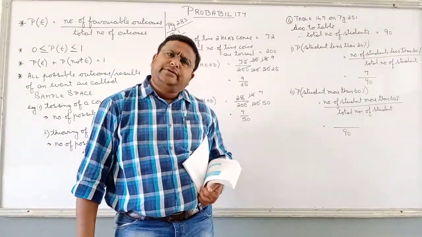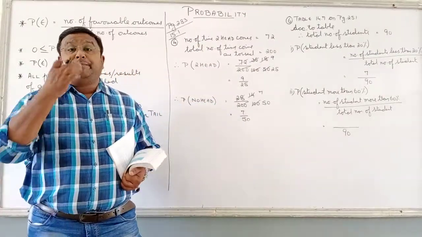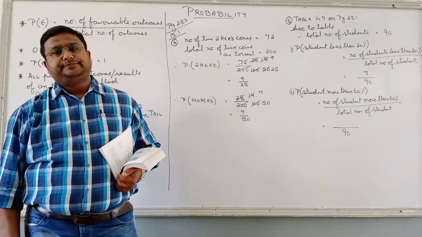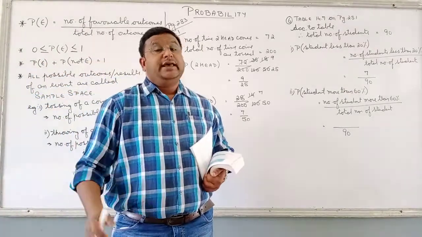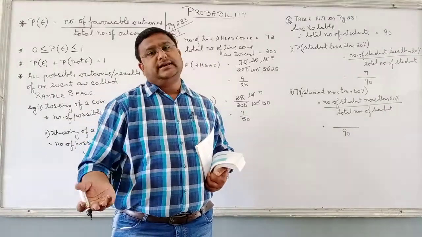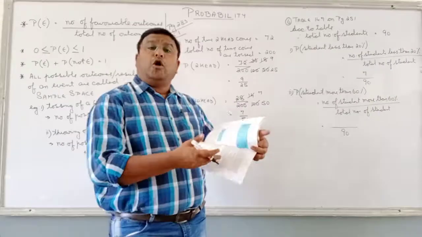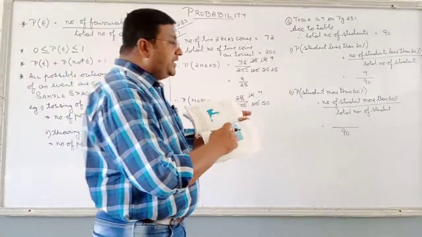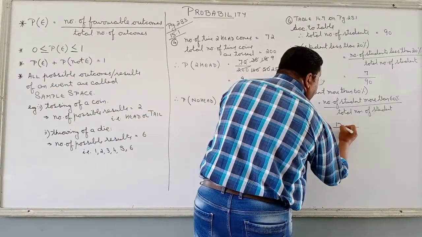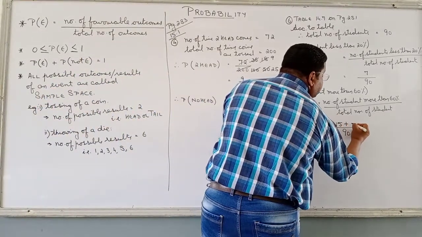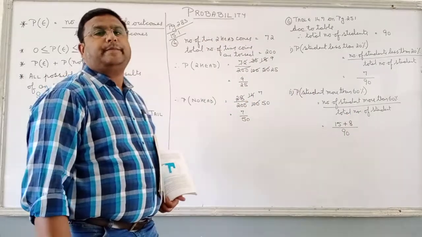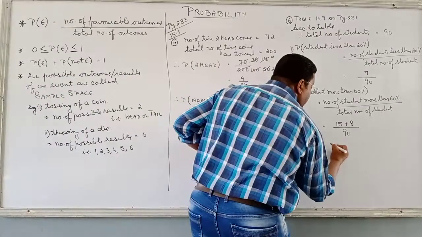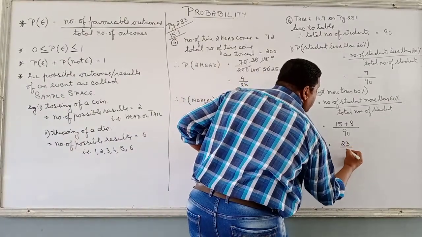Are they also more than 60? Definitely, sir. A person getting 74 marks, is he getting more than 60? Yes. Is he getting more than 70? Yes. He is appearing in both of them. So more than 60, 60 to 70 there were 15, and 70 and above were 8. So 15 plus 8, 23 out of 90.